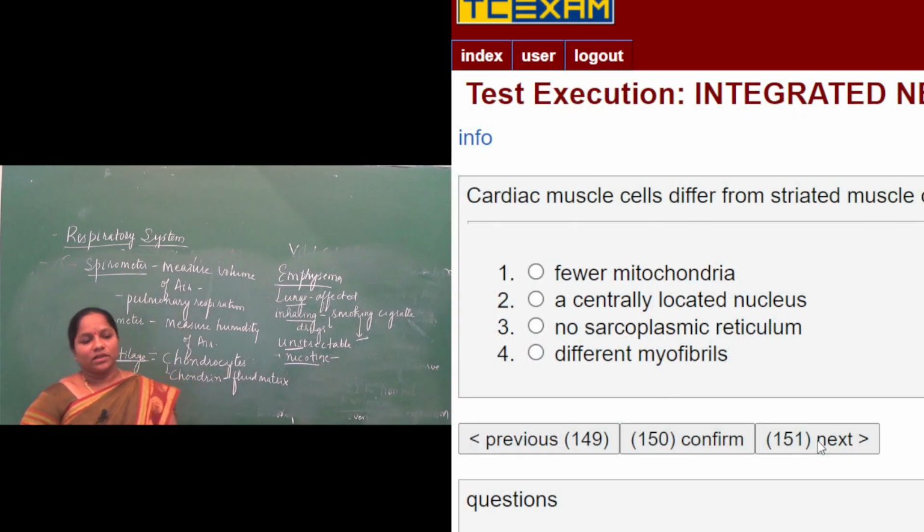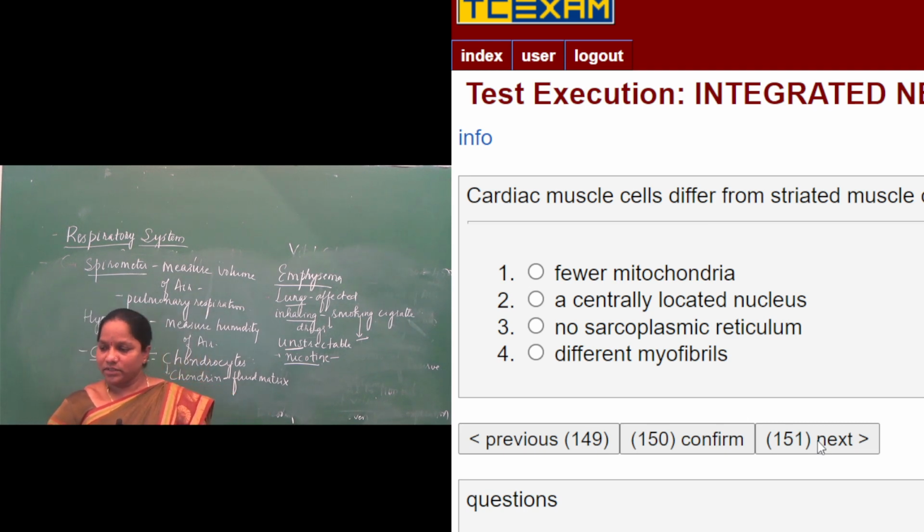The next question. Cardiac muscles differ from striated muscles in having. So you should know the difference between cardiac muscle and striated muscle.